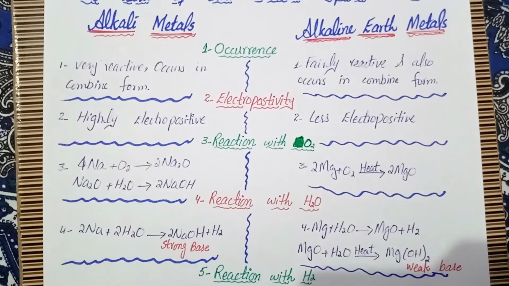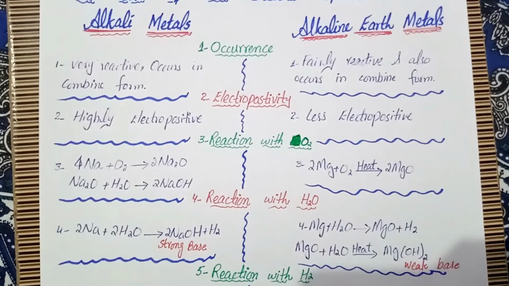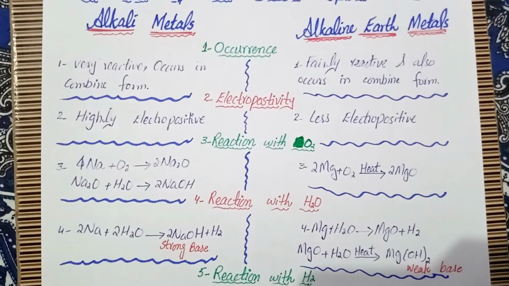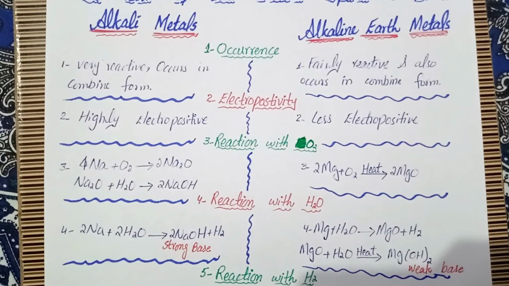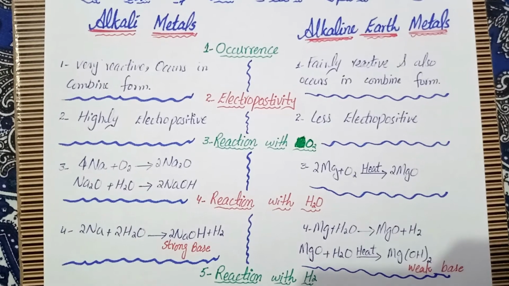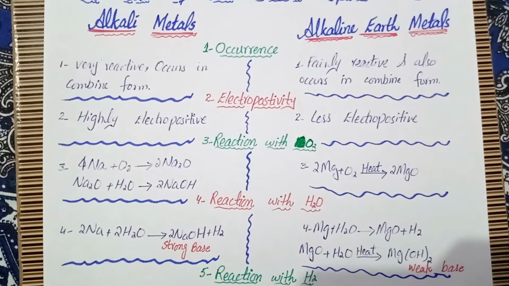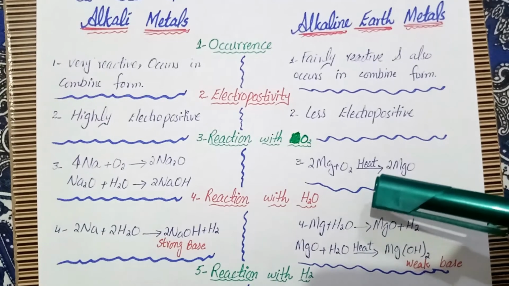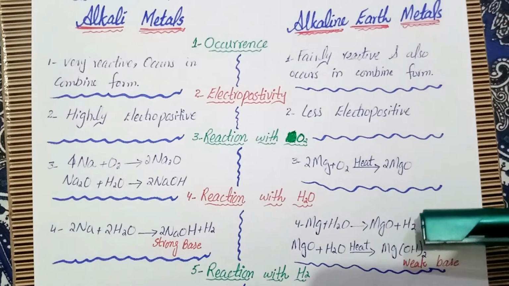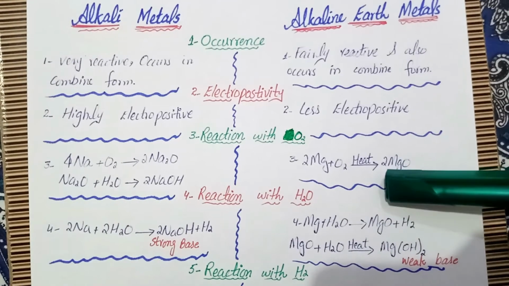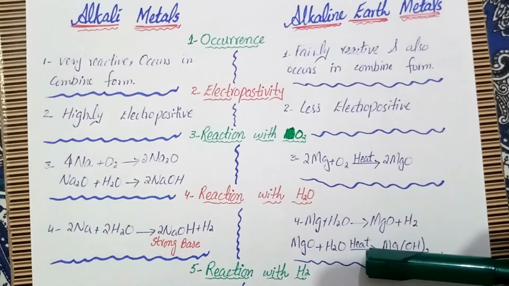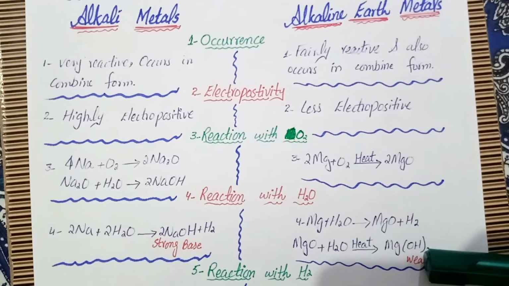On the other hand, when alkaline earth metals, suppose magnesium, react with water, first of all it gives the oxide of the respective metal. In the first step it will give magnesium oxide with hydrogen gas. Then this oxide, when it further reacts with water, requires heat to complete the reaction.